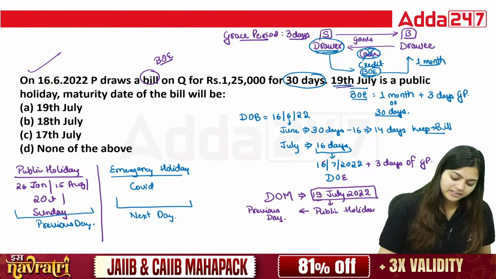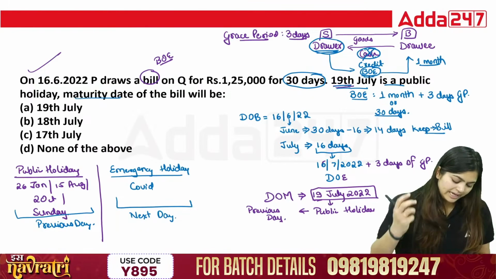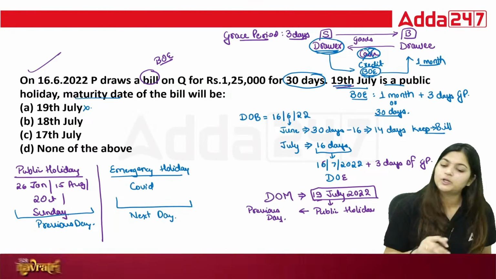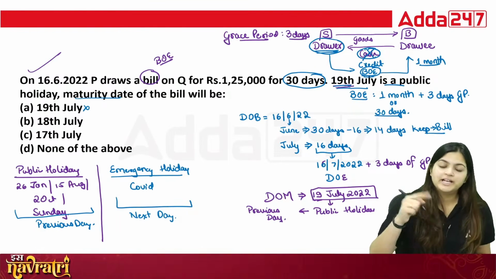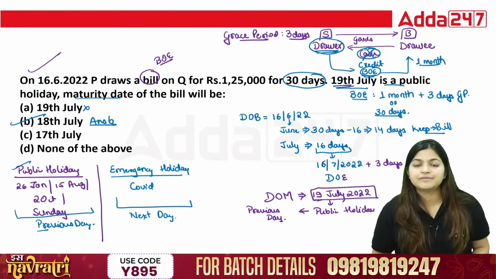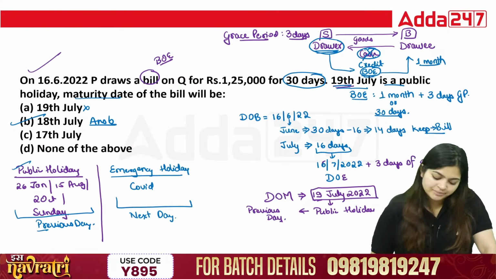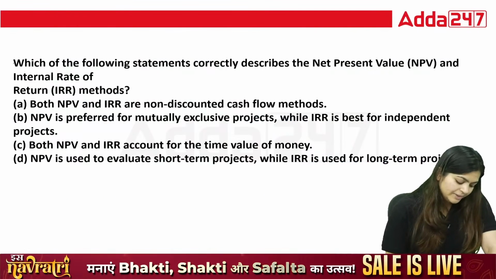So they are saying 19th July is a public holiday. So what will the maturity date be? 19 is a public holiday, you cannot collect on that day. 18, 17, none of the above. So in case of public holiday, previous day. The correct answer is B. This is how we need to calculate, and we also discussed the theory which we are using here. Okay, coming to the next question.